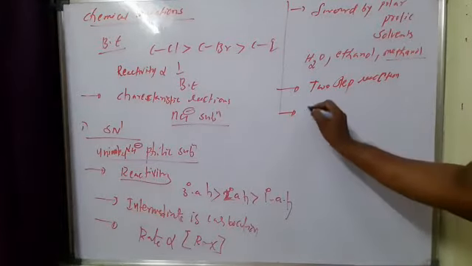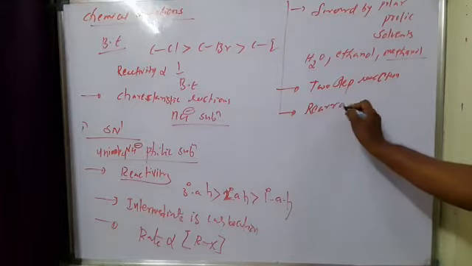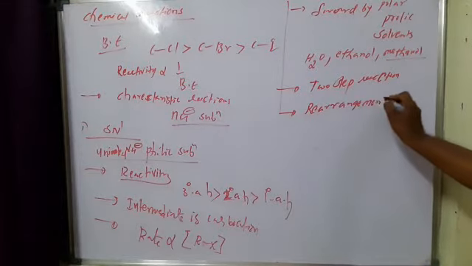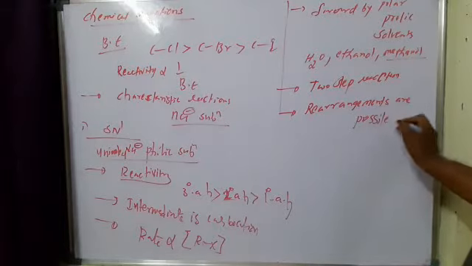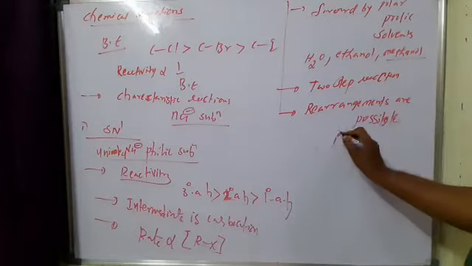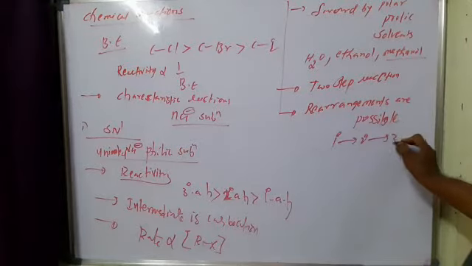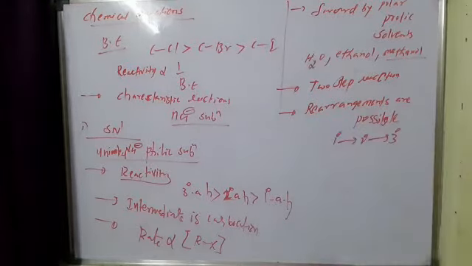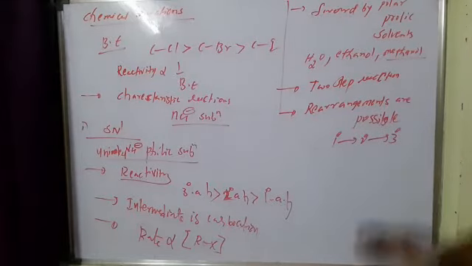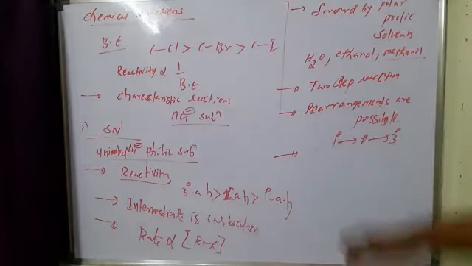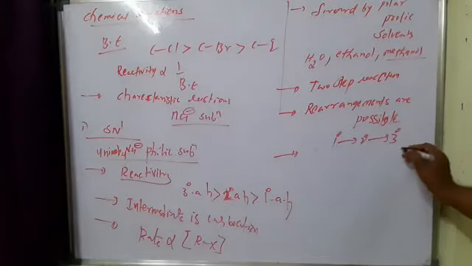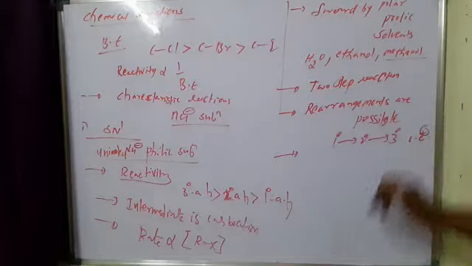a carbocation is formed, so rearrangements are possible. Primary carbocation changes to secondary, and secondary changes to tertiary, if there is a chance. If there is no chance, there is no rearrangement, because tertiary carbocations are more stable than secondary, which are more stable than primary. Now in this reaction racemization takes place.